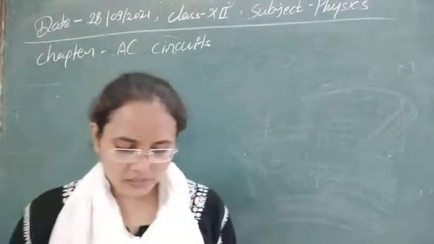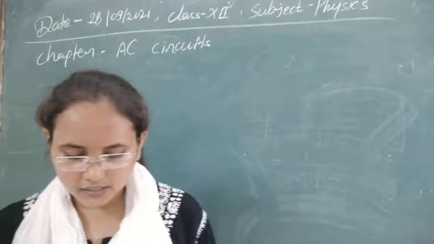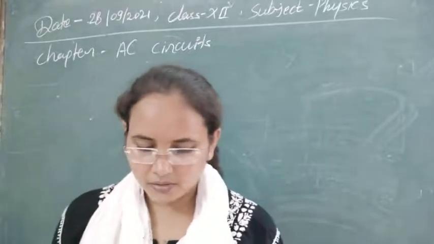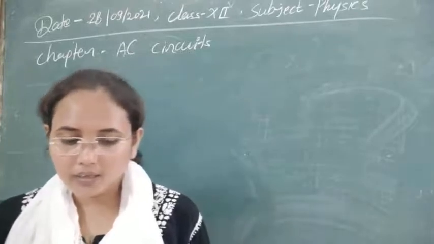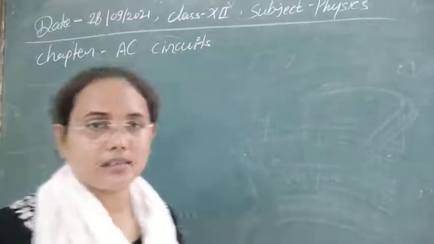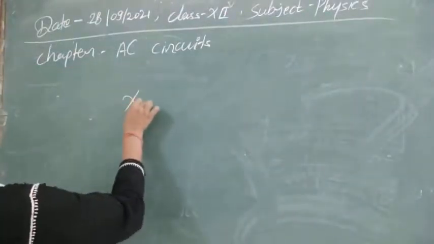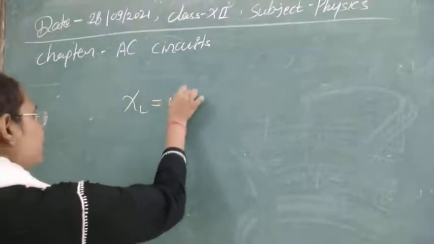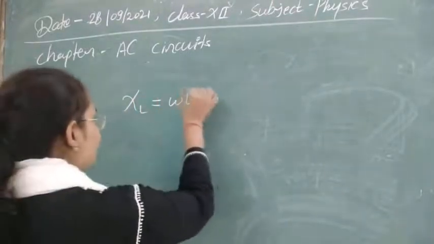Now let's see the next question. The inductive reactance of an inductor coil of 1 by pi Henry at 50 Hertz is. So this is a numerical problem. As you know, inductive reactance is given as omega L, and we have to calculate its value.